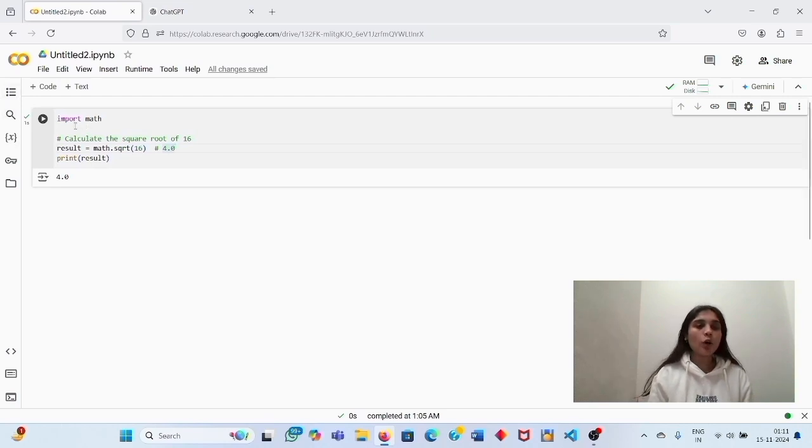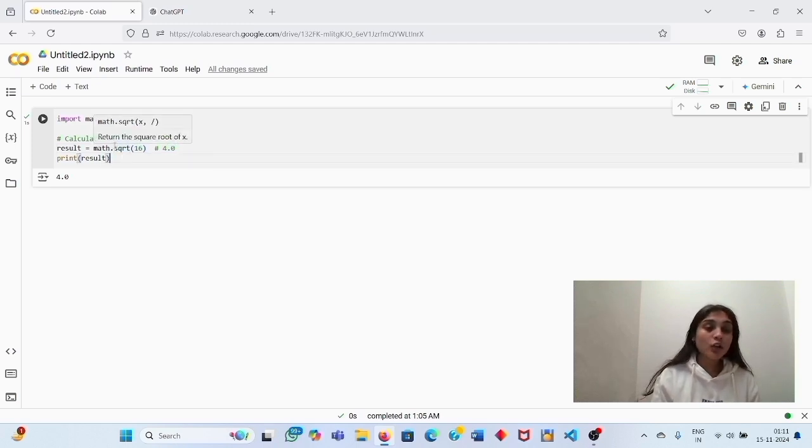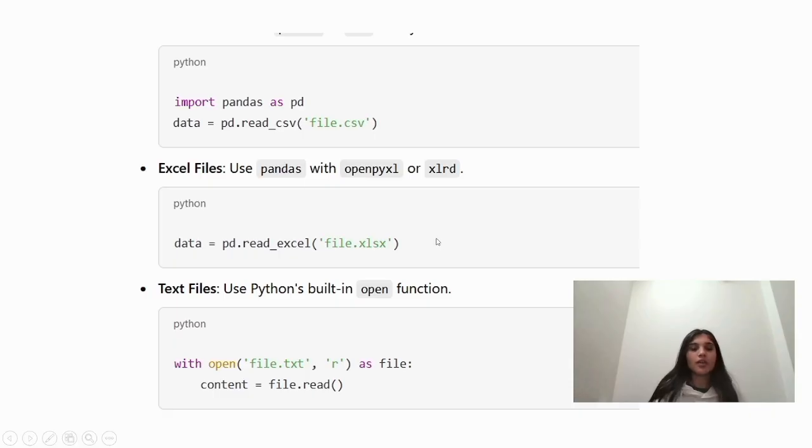So this is an example of packages. Here we are importing the math package, which contains the sqrt function. Sqrt means square root, as you can see it is written sqrt. So math.sqrt(x), where x is a variable, returns the square root of x. Here we put 16 instead of x. The value of x is 16 here and the square root of 16 is 4. Okay, so we print the result. Now run, and this is the output, 4. So this is the example.